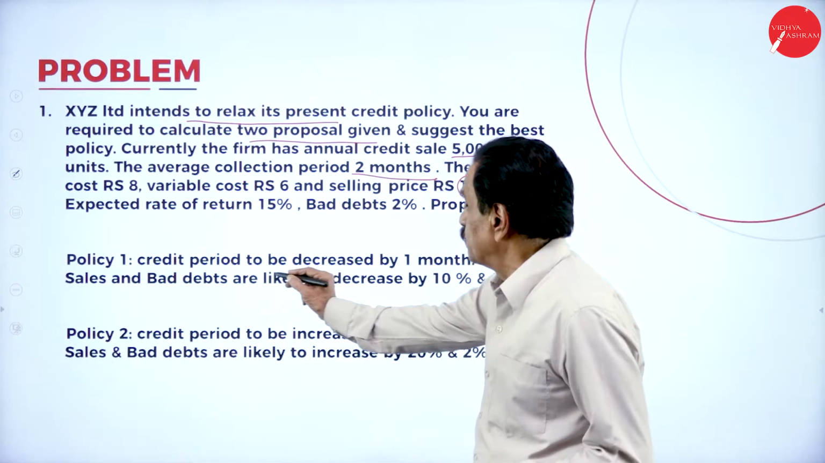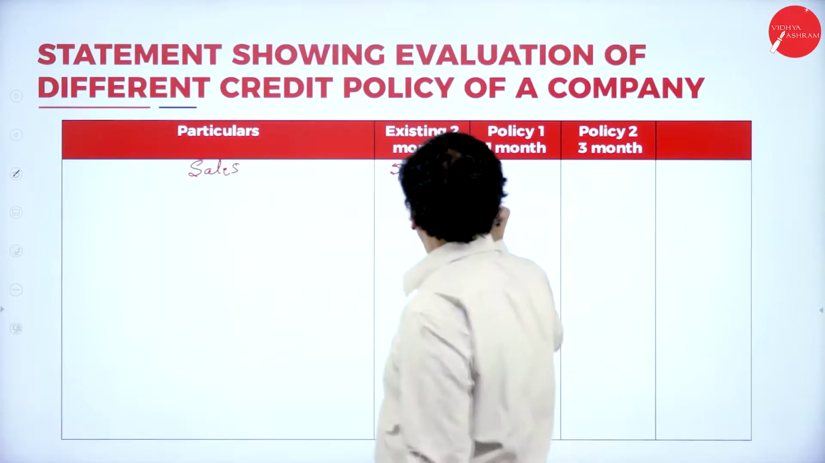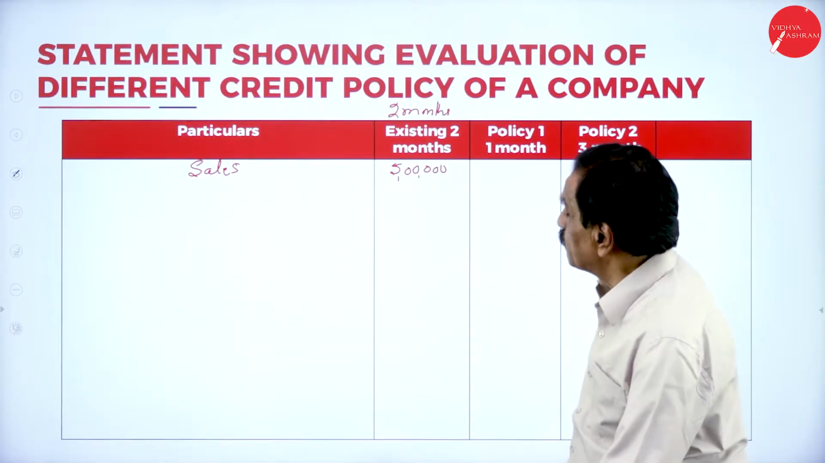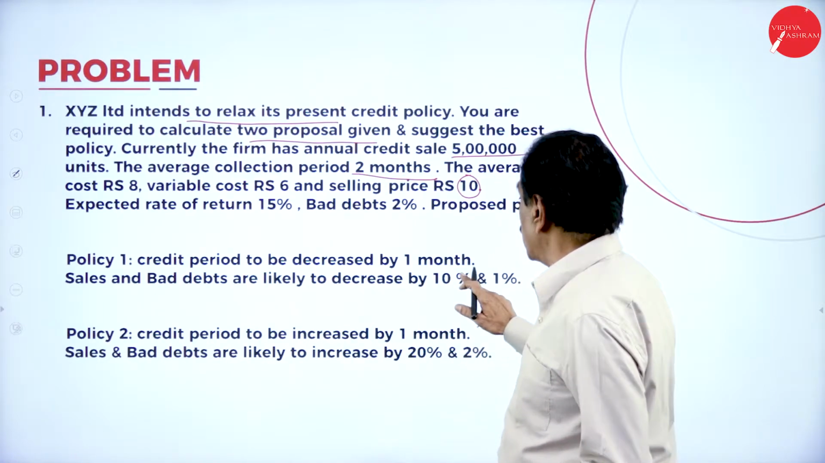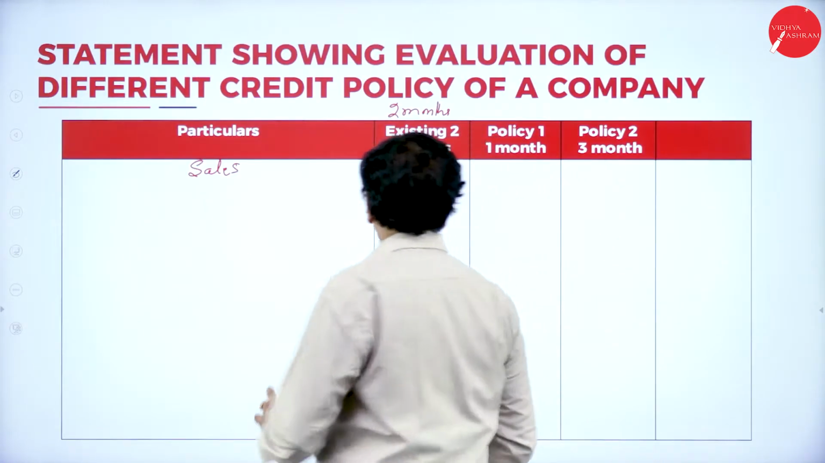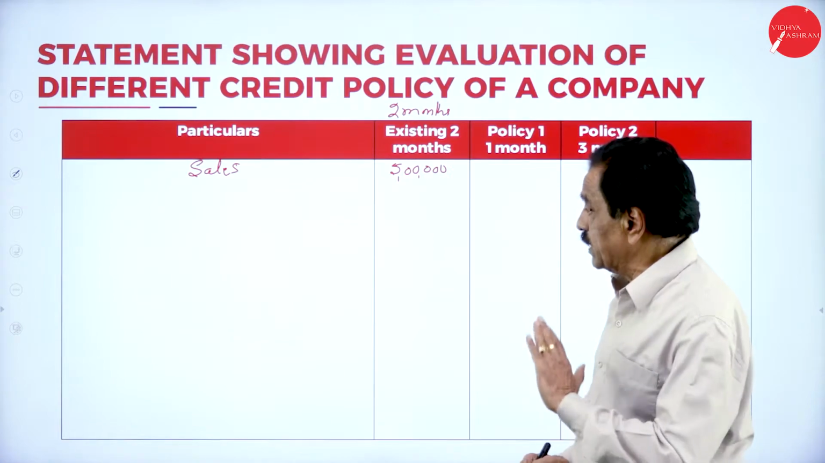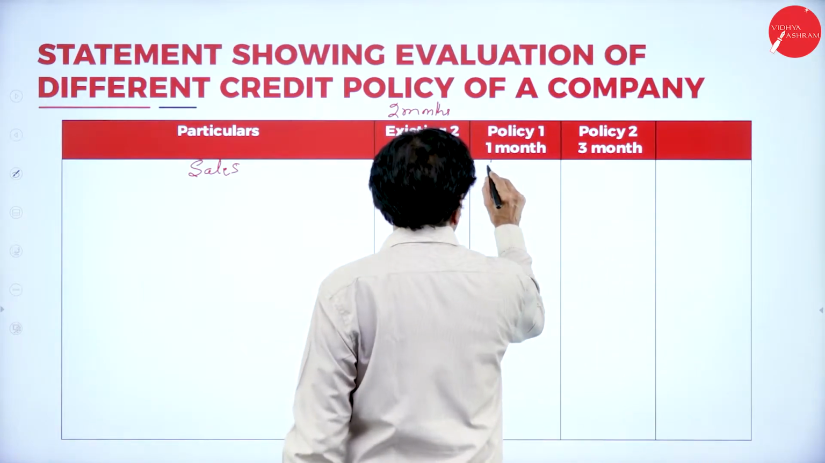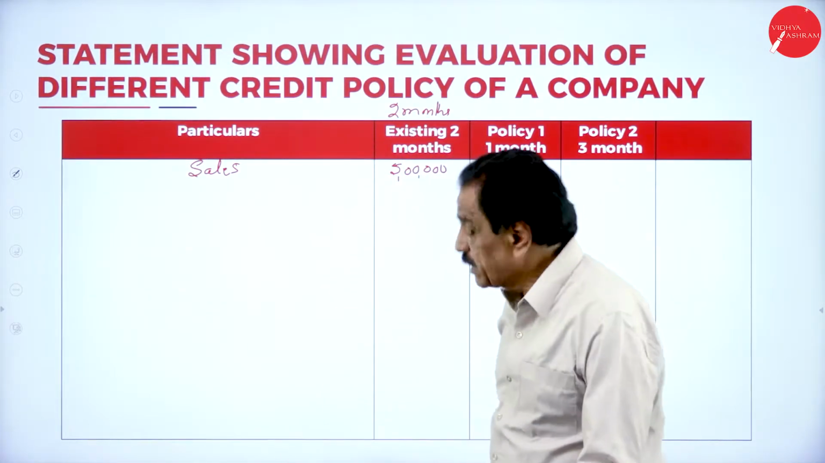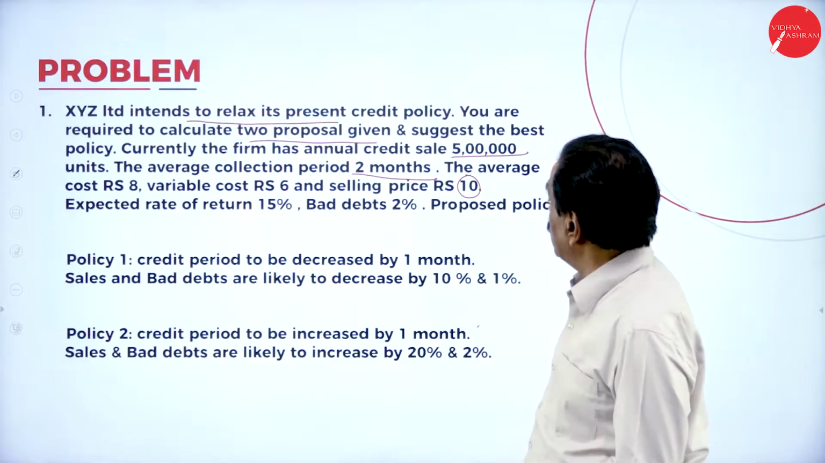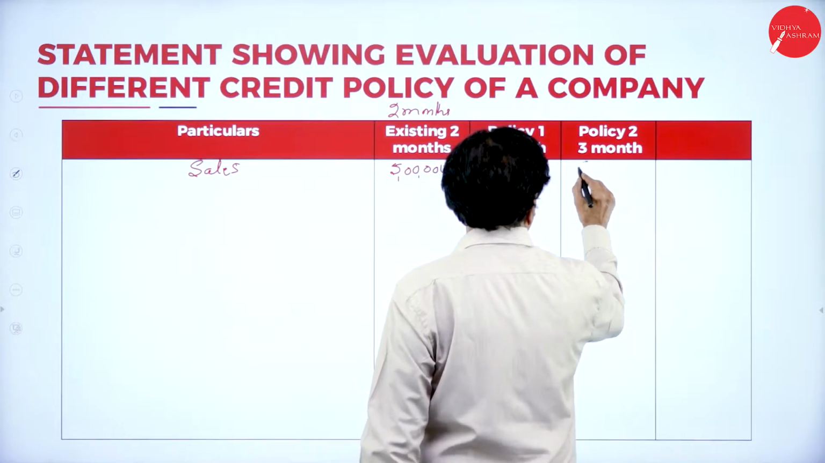Policy 1. You are given the credit period is 2 months. What he says now: credit period to be decreased by 1 month. Sales and bad debts are likely to decrease by 10%. Sales number of units is 5 lakh. 10% of 5 lakh is 50,000. So it becomes 4 lakh 50,000 units. Then regarding policy 2, 20% of 5 lakh is 1 lakh. Increase is 6 lakh.